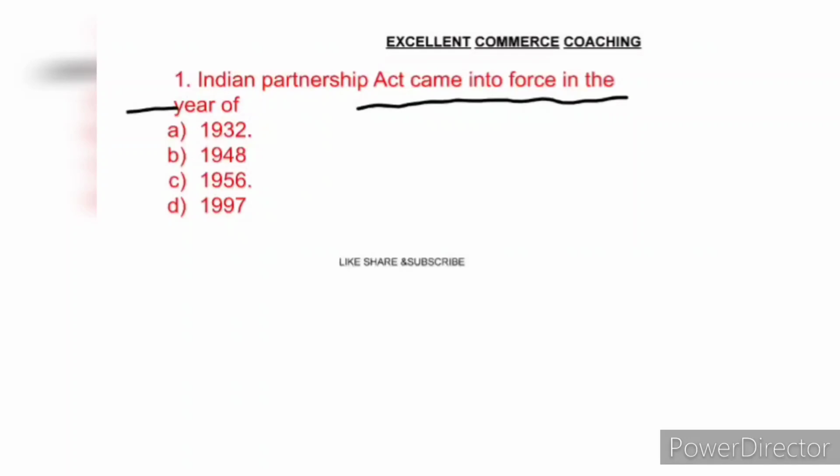So the right answer is option A, that is 1932. In the year 1932, the Partnership Act was framed to manage the partnership business. Okay, shall we move to the next question?